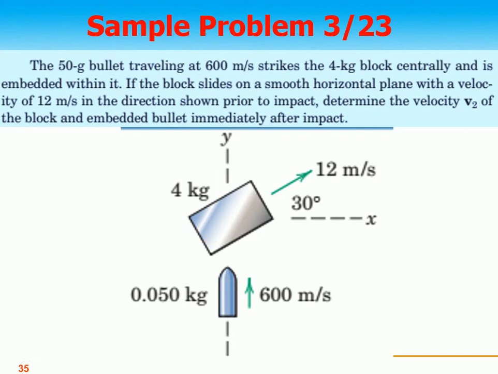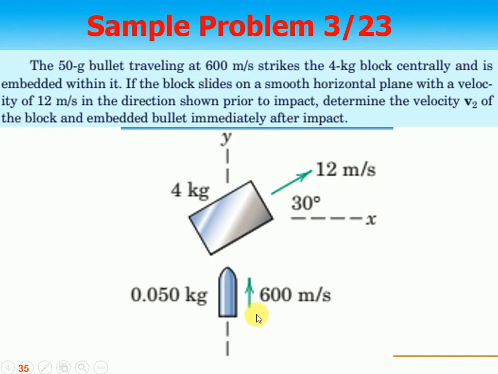A 50 kilogram bullet traveling at 600 meters per second strikes the 4 kilogram block centrally, and it is embedded within it, right? If the block slides on a smooth horizontal plane with a velocity of 12 meters per second in this direction, so it has two components of velocity, x and y, in the direction shown prior to the impact. Determine the velocity v2 of the block and embedded bullet immediately after impact.